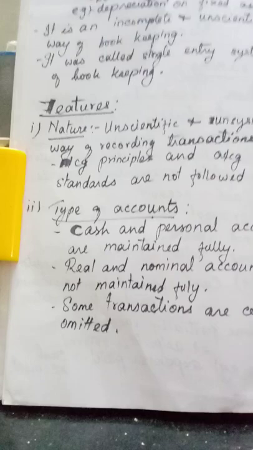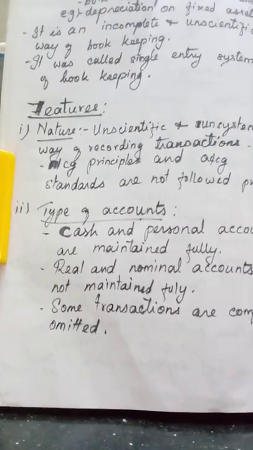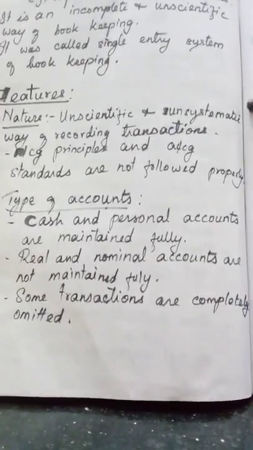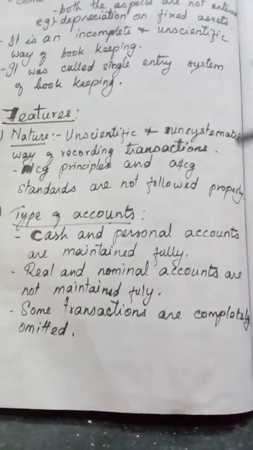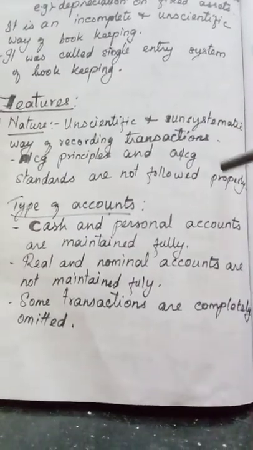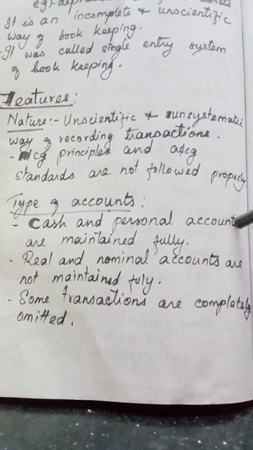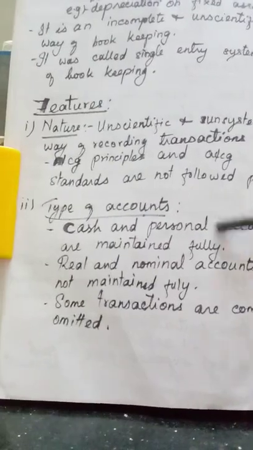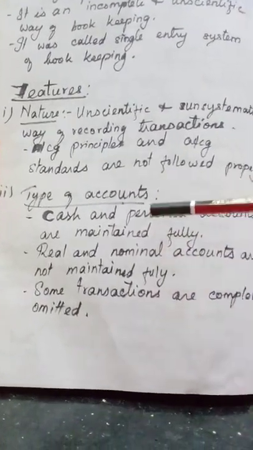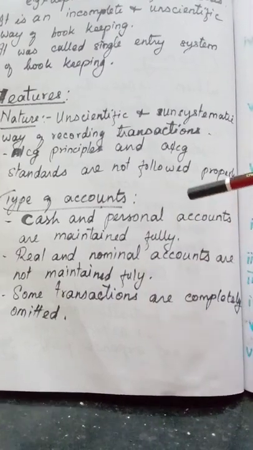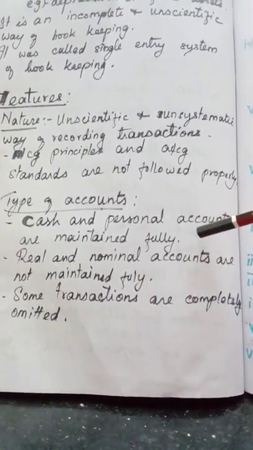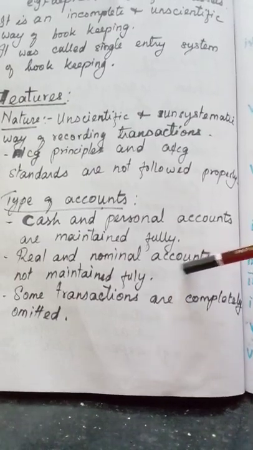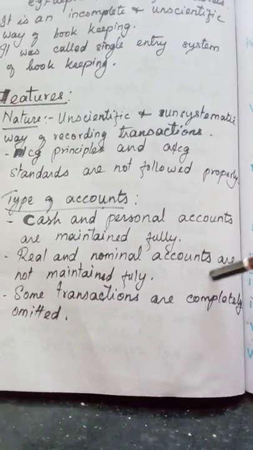The features, first one, nature. So what is the explanation of this one? It is an unscientific and unsystematic way of recording transactions because they never follow properly the accounting principles and accounting standards. So that is the nature of this accounts from incomplete records. Then the next one is types of accounts. Cash and personal accounts are maintained fully, but real and nominal accounts are not maintained fully, partially they are maintained, and some transactions are completely omitted.